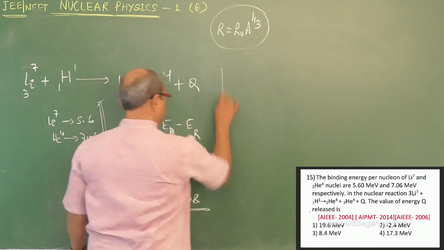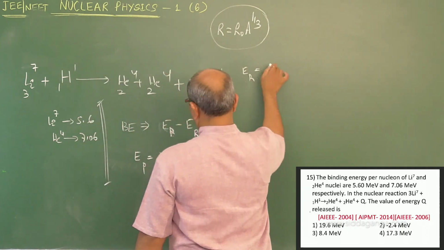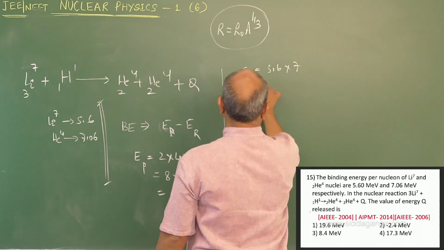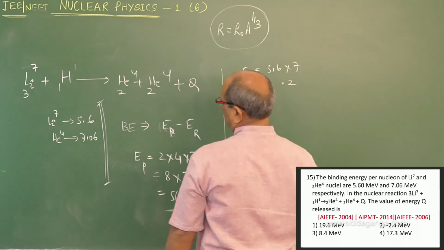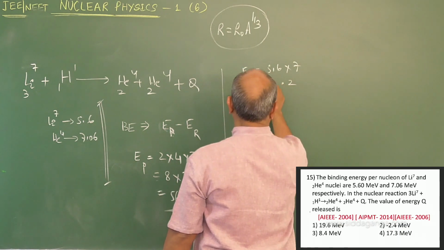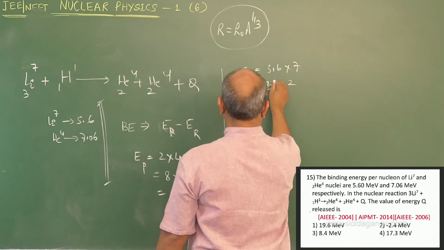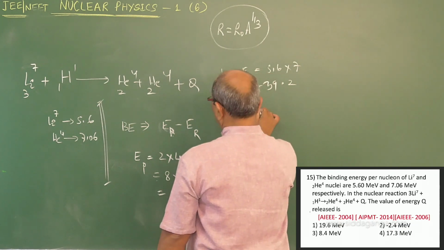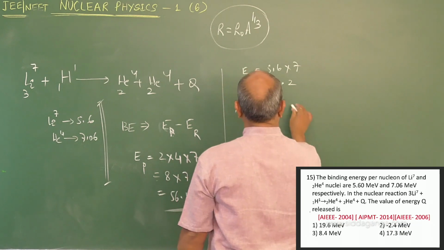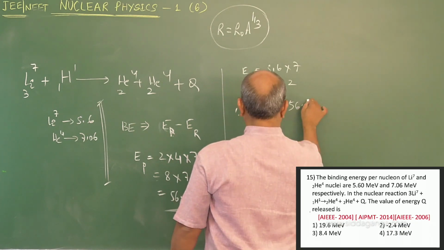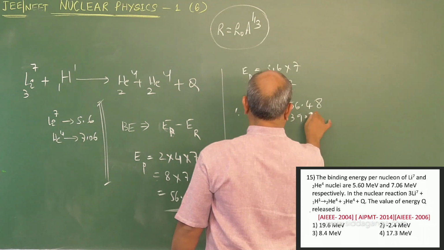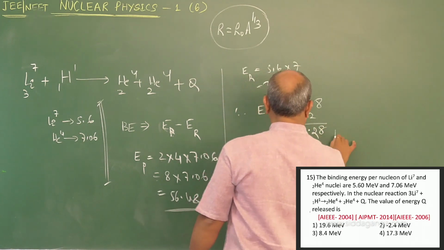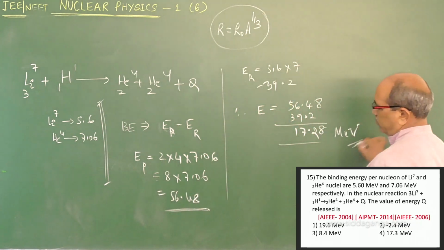That is 56.48. Similarly, ER equals 5.6 into 7, which is 39.2. Therefore, the energy difference equals 56.48 minus 39.2, which is 17.28 mega electron volts.